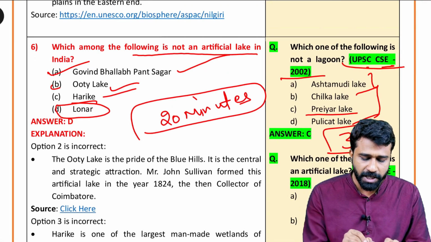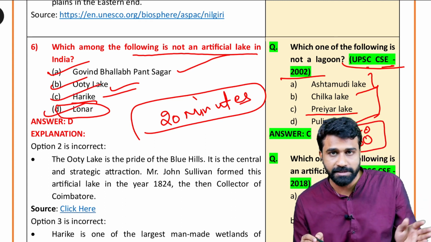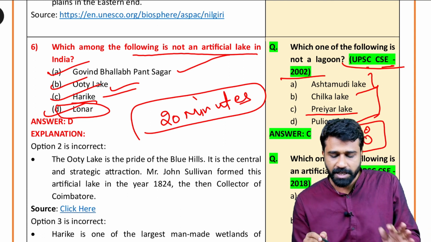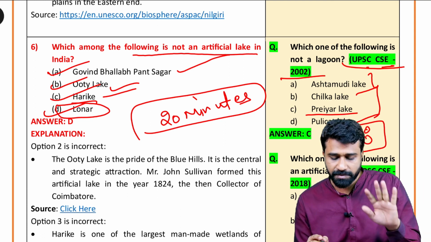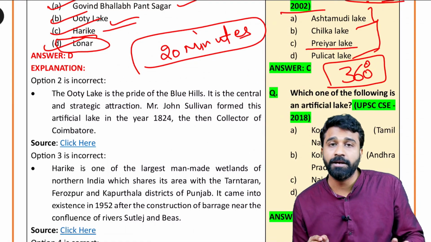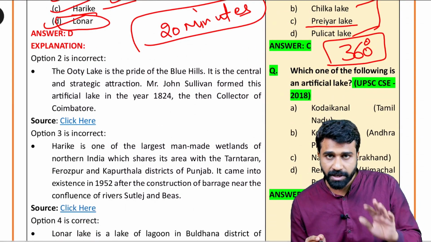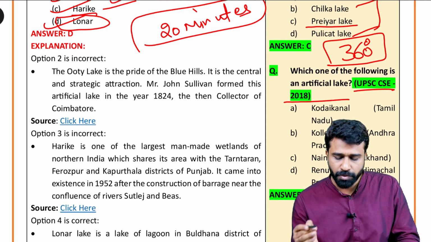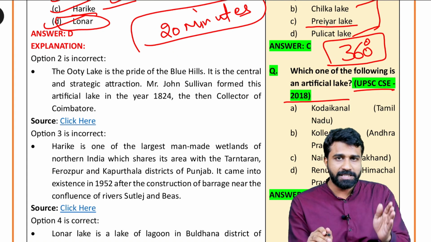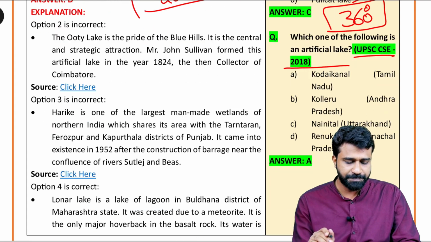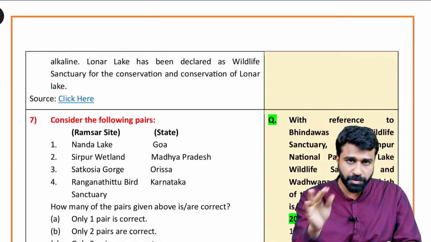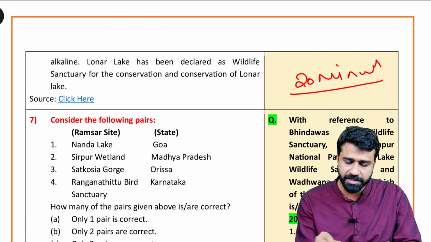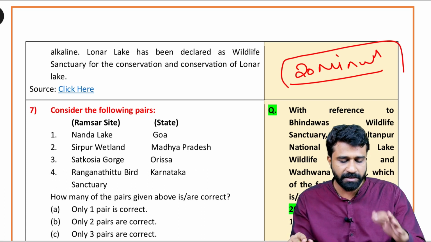You have to make a note of Govind Vallabh Pant Sagar, Ooty Lake, Harike Lake, and Lonar Lake, and other lakes and wetlands, their locations, and their chronological order from south to north and vice versa. Likewise Ashtamudi Lake, Chilka Lake, and other lakes, wetlands, artificial lakes, Ramsar listed wetlands, and wetlands of international importance located in India, and a few previous year questions regarding these wetlands, national parks, wildlife sanctuaries and biosphere reserves. This is the task you have to do. There is no other option. You have to spend at least 20 minutes for each question, otherwise you cannot get these statements correct in the original exam.